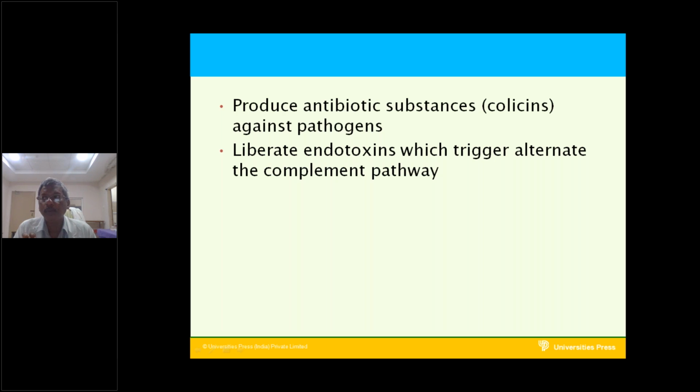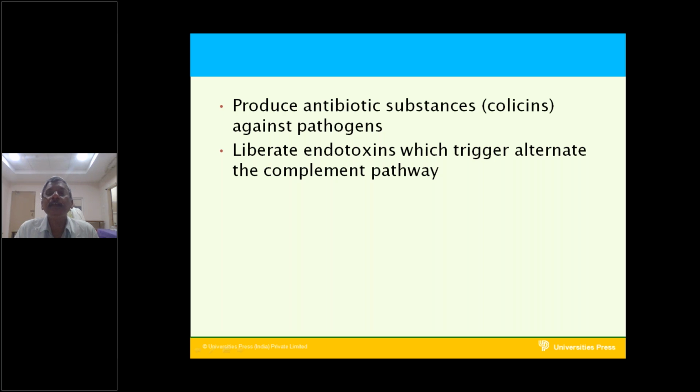The minor amount of endotoxins liberated by the normal flora will activate the alternate complement pathway, so that our immune system will be monitored and programmed to fight against any uneventful mechanisms produced in our body.